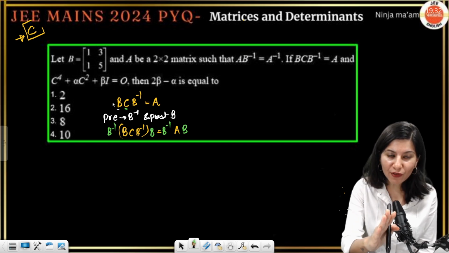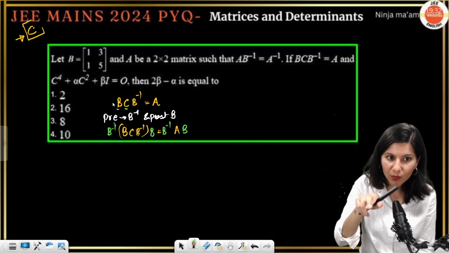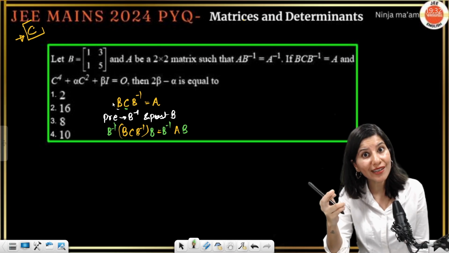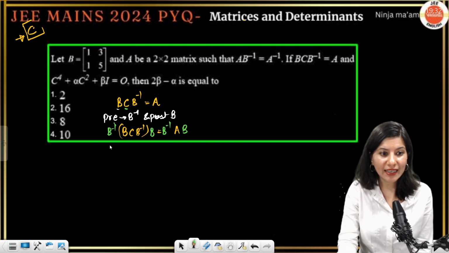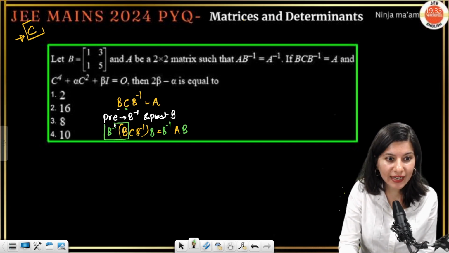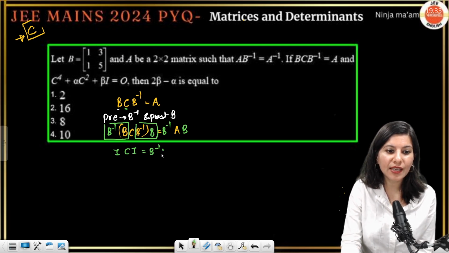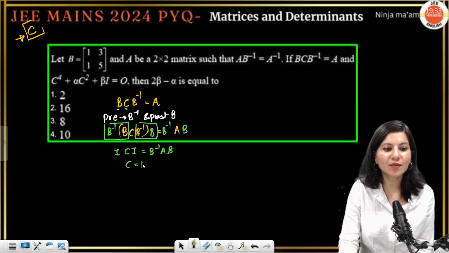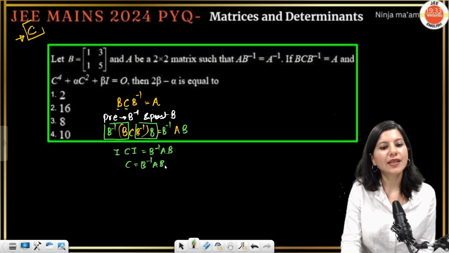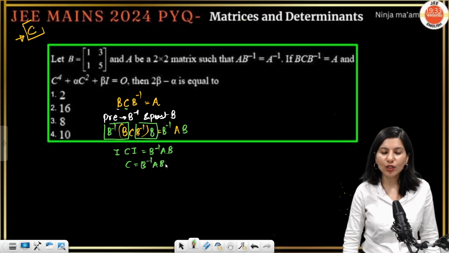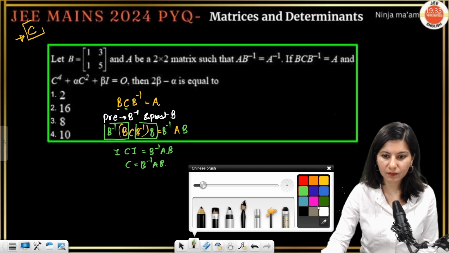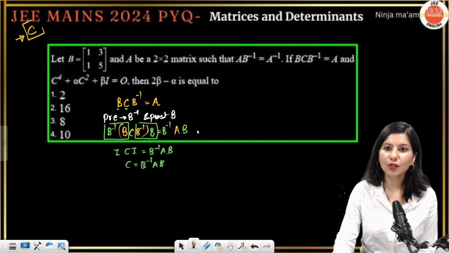To remove B from the left hand side, I need to introduce B inverse. To remove B inverse from the right hand side, I need to introduce B. And can you see it is happening? This is identity, this is also identity. So I C I is B inverse AB. So C is nothing but B inverse AB. But can you see that this is actually not solving my problem?